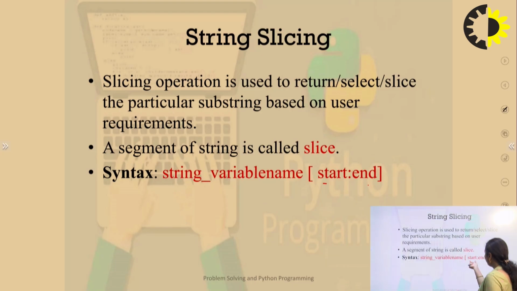If I provide a start index value and not an end index value, my substring will start from the start point and end at the last of the data. In a similar fashion, if I forget to write a start index value and only provide an end index value, my substring will start from the 0th index and end at the value defined in the end part.